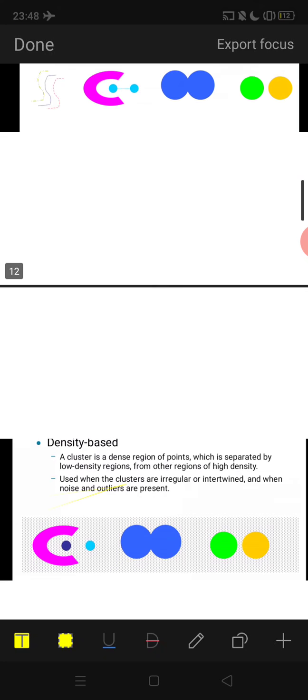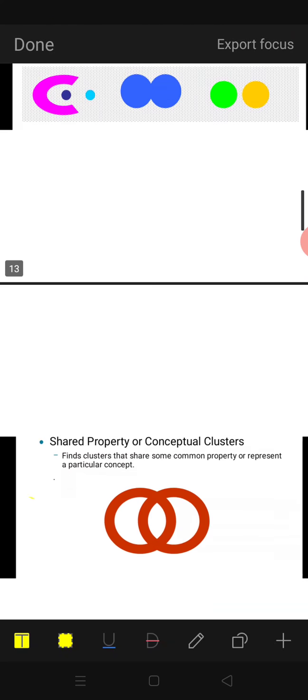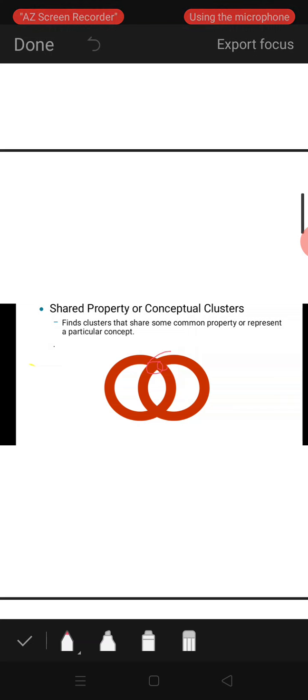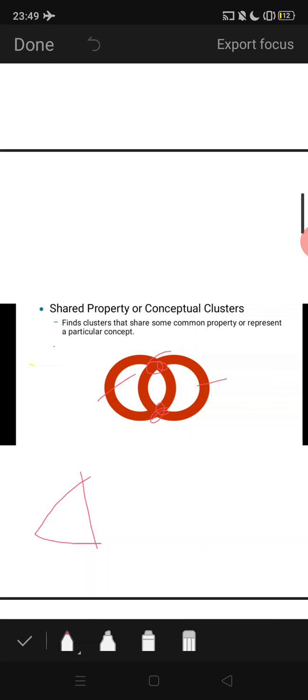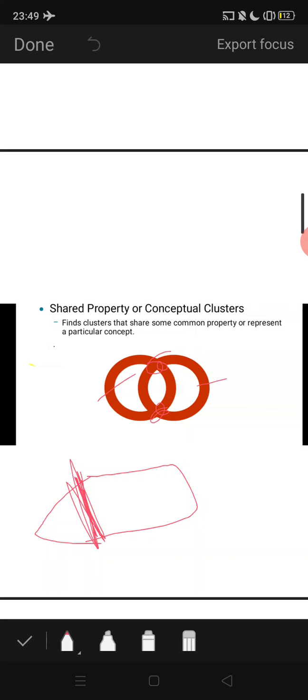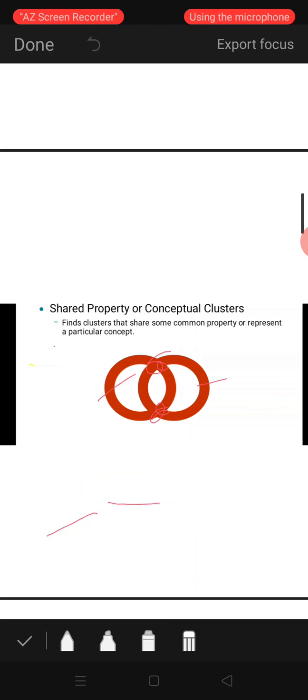Next one is density based cluster. A cluster is a dense region of points, separated by low density regions from other high density regions. This is a very important thing. Next one is shared property or conceptual clusters: clusters that share some common property or represent particular concepts. This point is shared by this cluster and also this cluster. Another example: this is one cluster, this is one cluster, and this line I call a shared property because it is shared by this part and this side also.